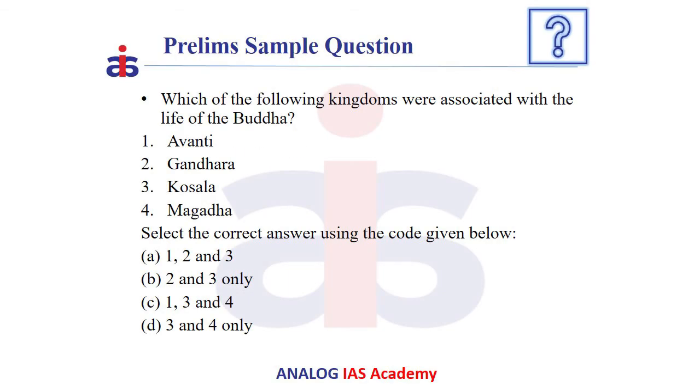Now let us discuss a previous year question based on this. This question was repeated twice in UPSC, so pay attention. Which one of the following kingdoms were associated with the life of Buddha? Avanti, Gandhara, Kosala and Magadha. The correct answer is Kosala and Magadha, that is D.